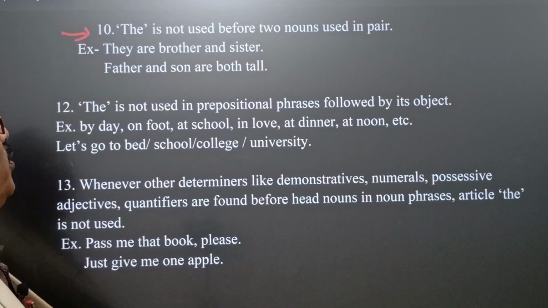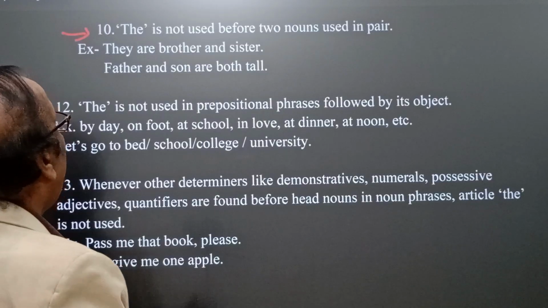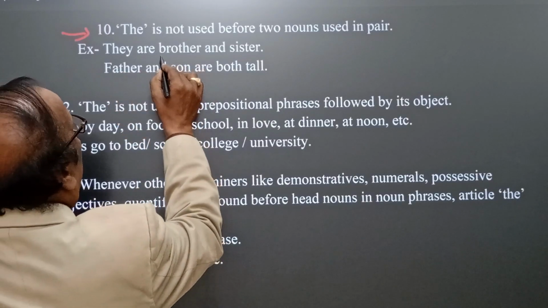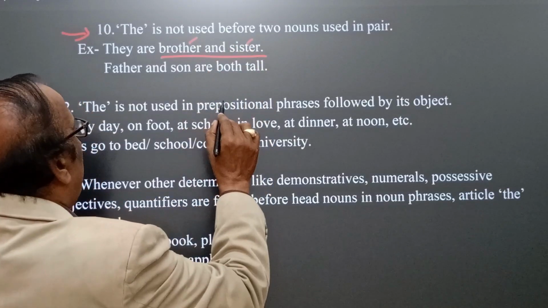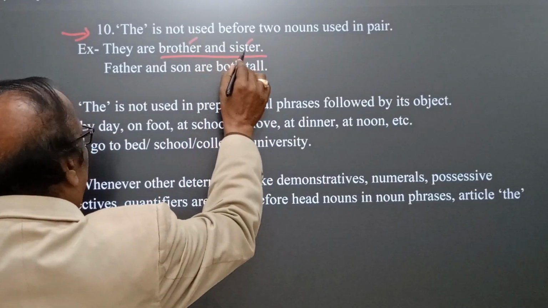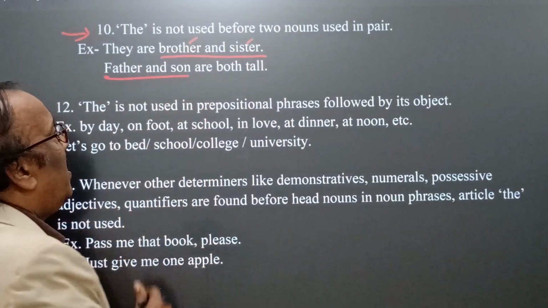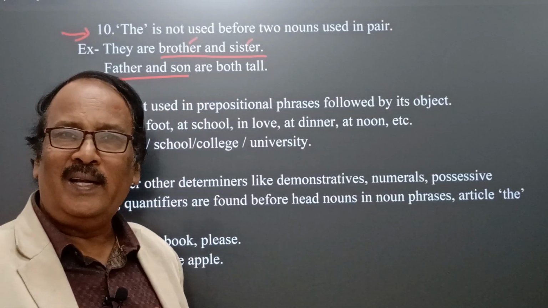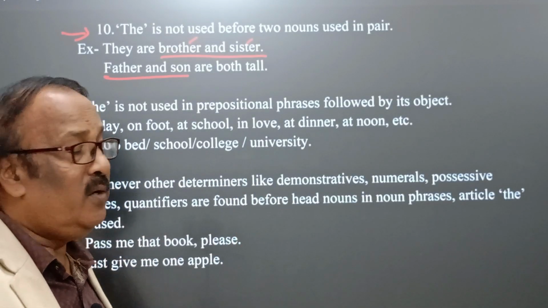"the" is not used before two nouns used in pairs. Dear students, a very interesting factor: they are brother and sister. Here brother and sister, two nouns, are used in a pair. Father and son. You see, father and son, both are tall, intelligent, whatever the matter may be. "The father and son" cannot be used.